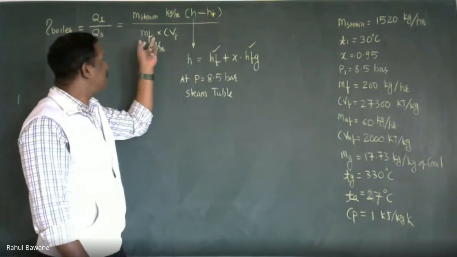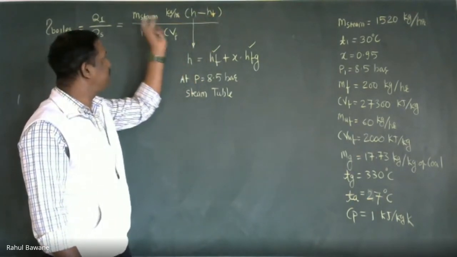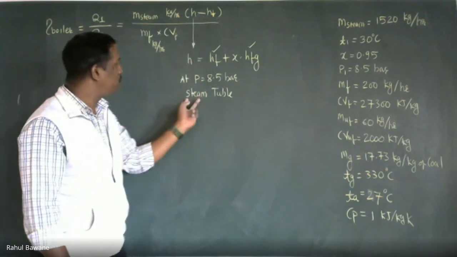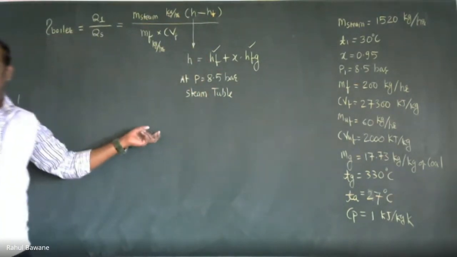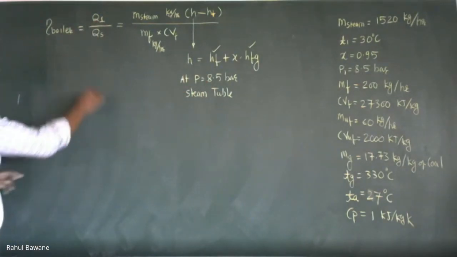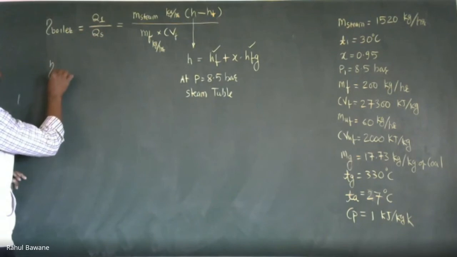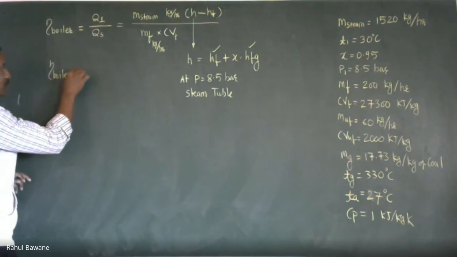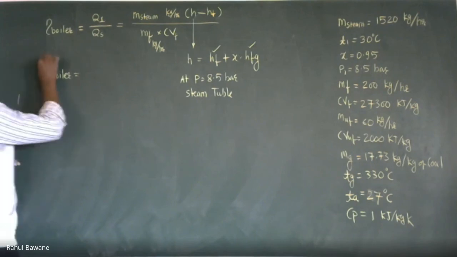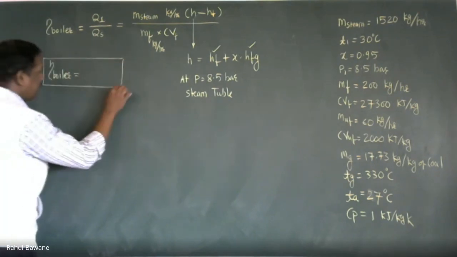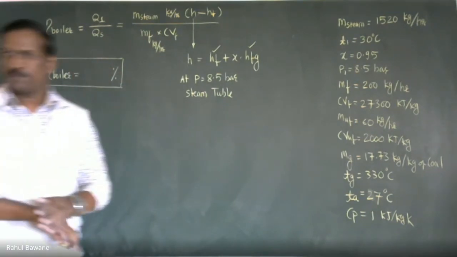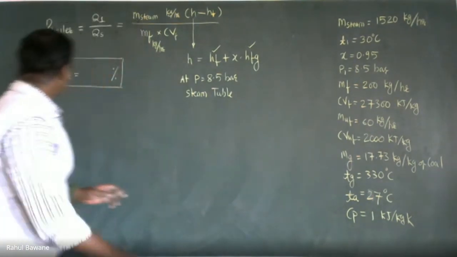Calorific value is given, mass of fuel is given, mass of steam generation is given, and from the steam table at this particular pressure we come to know HF and HFG. Dryness fraction is given. So by putting all this, we come to know the boiler efficiency. The calculation part you do yourself later on. Okay. So we come to know the boiler efficiency, and as it is efficiency, we must put it in percentage. Now equivalent evaporation.